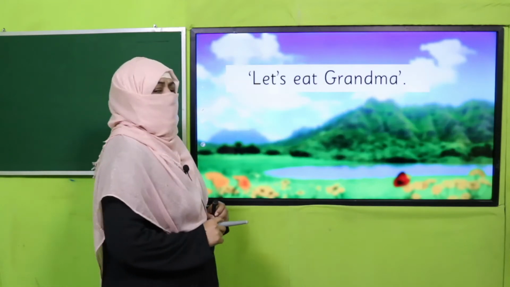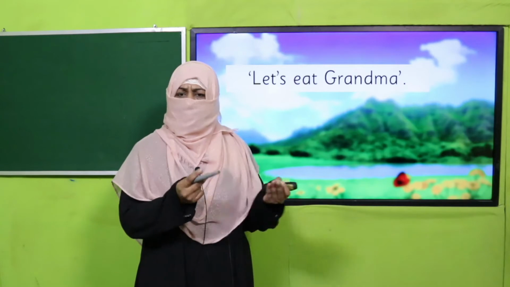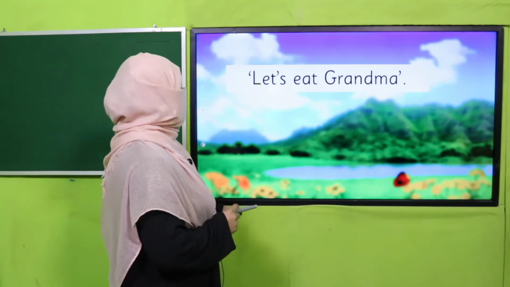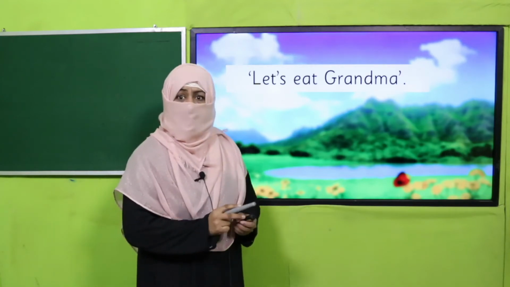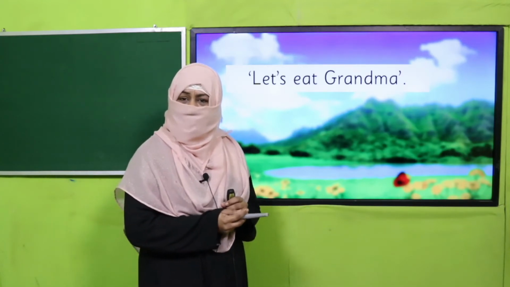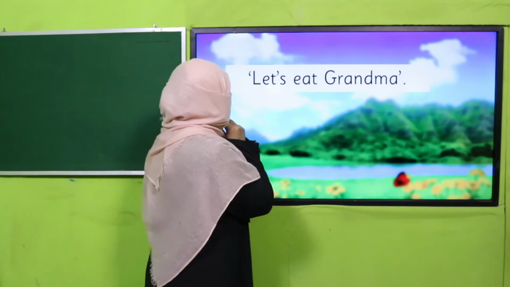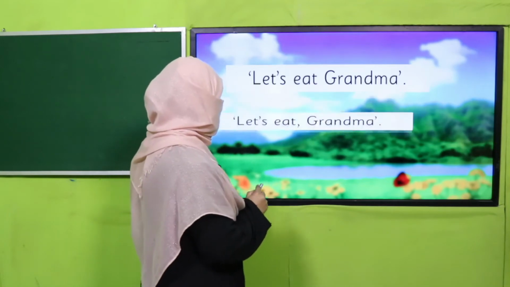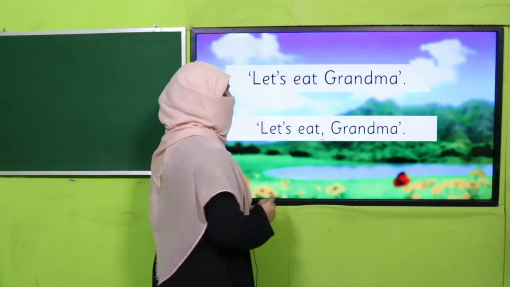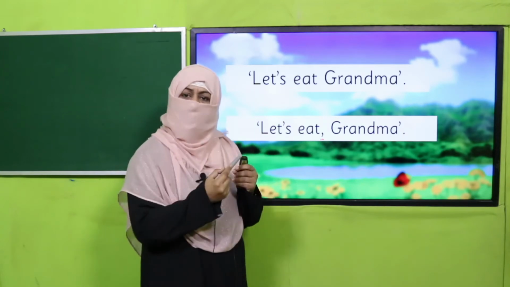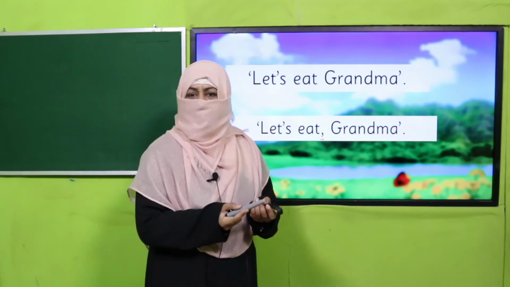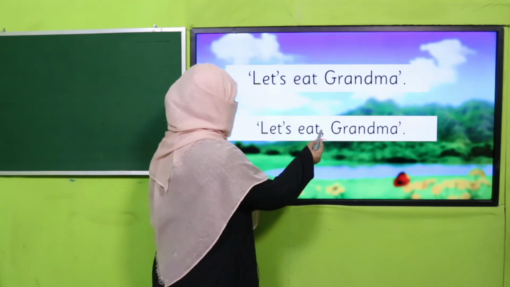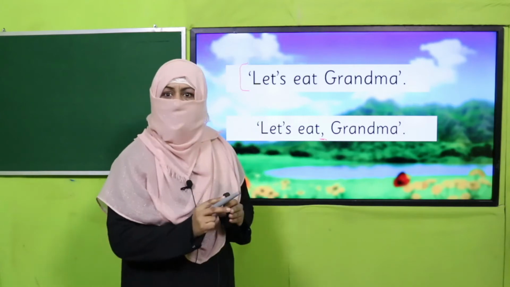Here is a sentence. I want you to think why we put these punctuation marks in a sentence. So let's read it. Let's eat grandma. What? Let's eat grandma? Are we monsters? Oh, it's such a scary sentence. Let's eat grandma. Oh, my dear students, I forgot to put a comma after let's eat. It was basically let's eat, grandma, come, I have cherries, or I have an apple pie. Let's eat together. Just when I omitted this comma, the concept of the sentence totally changed.